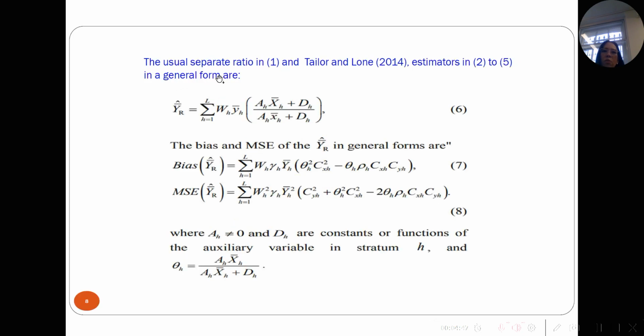The usual separate ratio estimator in equation 1 and the Taylor and Lawson estimators in equations 2 to 5 can be rewritten in a general form as shown in equation 6, and the bias and mean square error of the estimator in the general form are shown in equations 7 and 8.